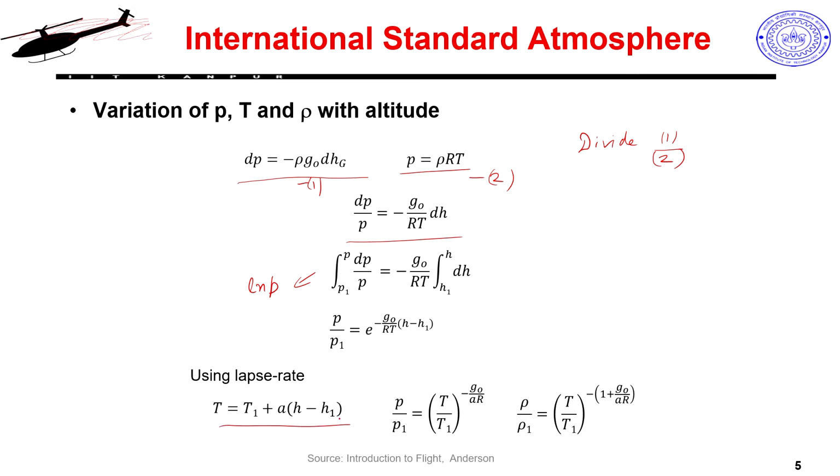Lapse rate is basically a linear equation, right? We saw, this is just an equation of a straight line. This variation is linear as we go with altitude, especially up to 11 kilometers. I am applying this primarily because most of my aerial vehicles are going to fly in this domain. So this is what I will do.